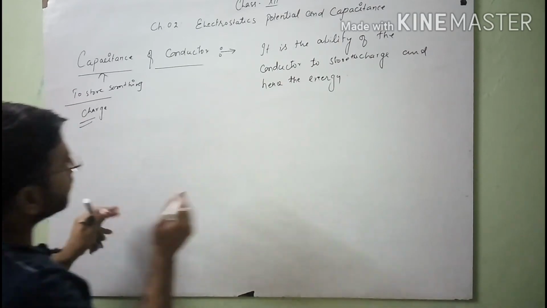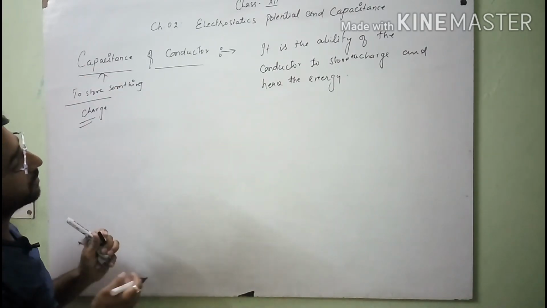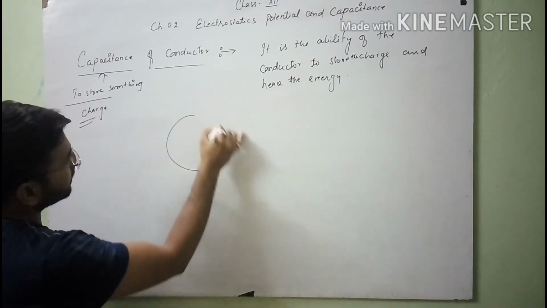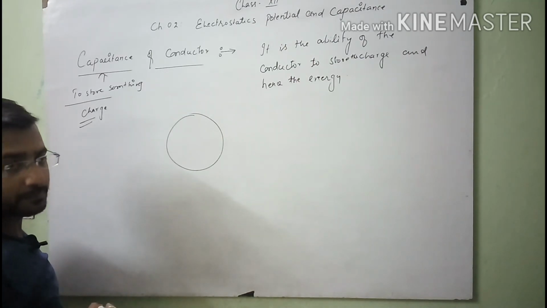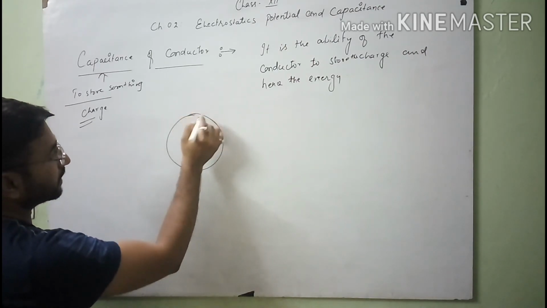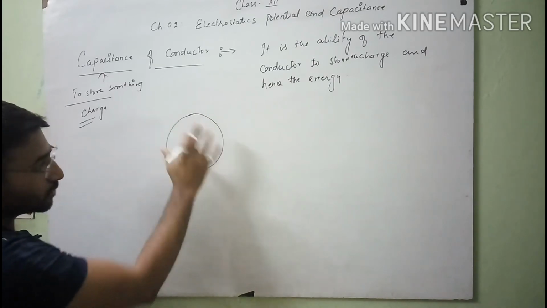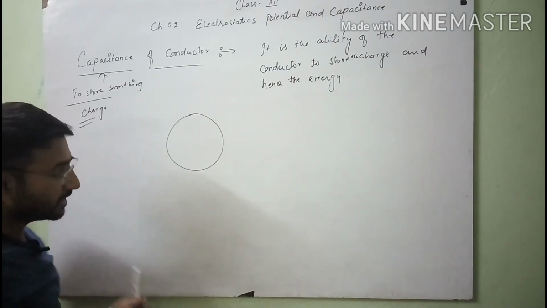So first of all, suppose I consider a conductor. This is a conductor, and you know that a conductor has some charge initially.